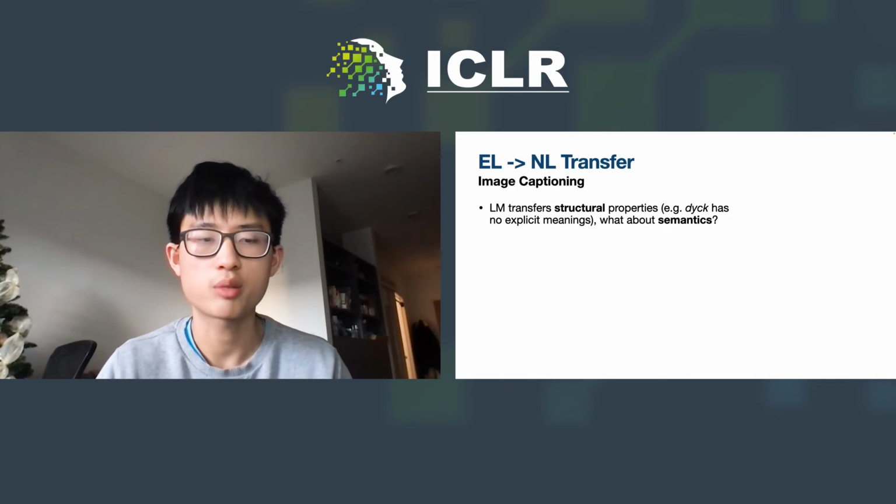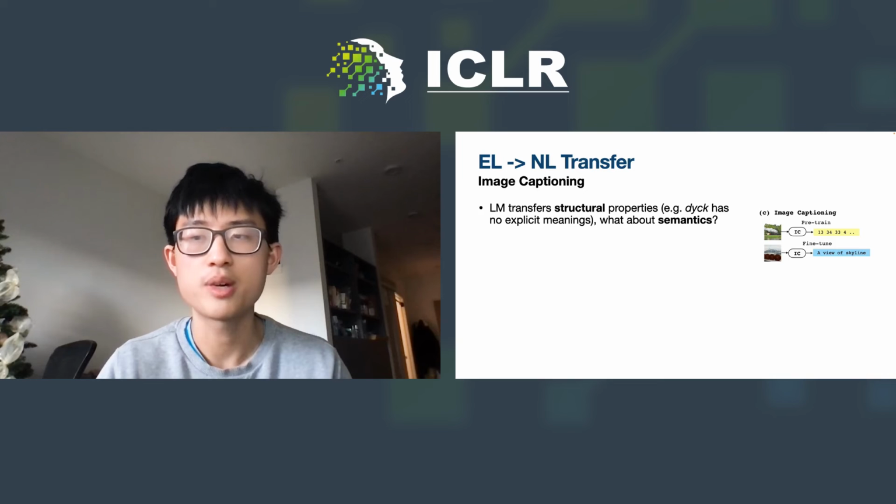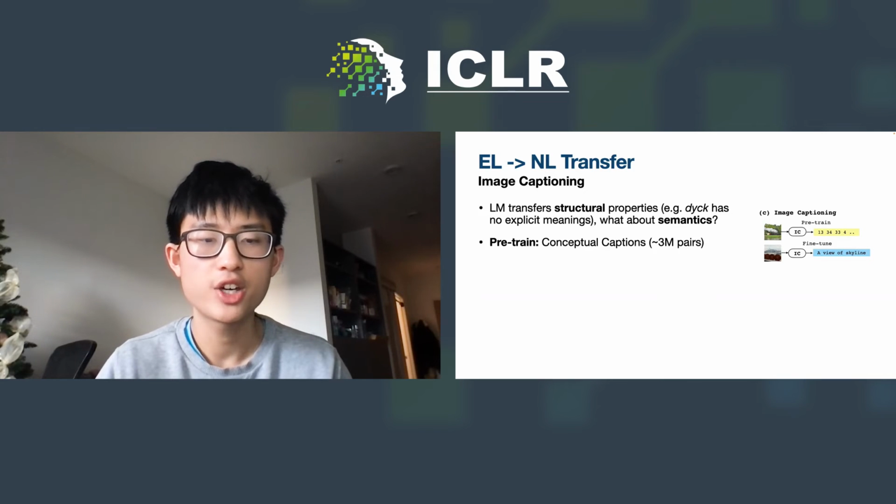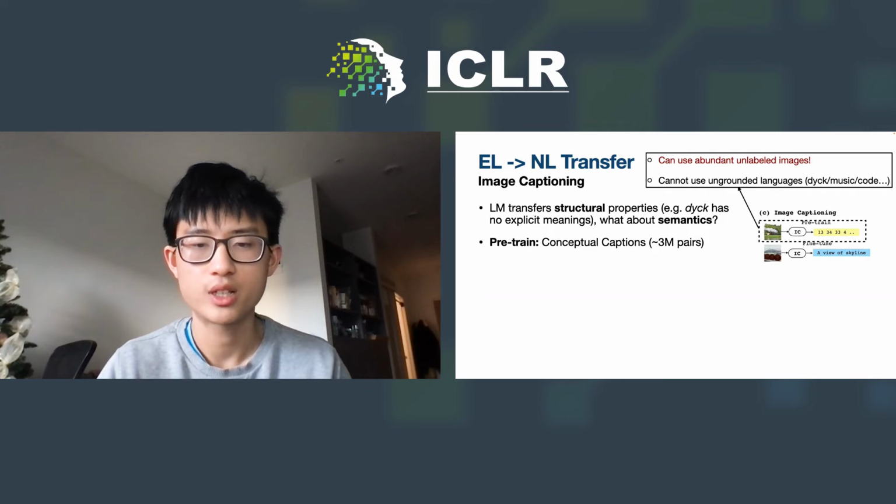To also consider semantic properties of language, we adopt a classic language grounding task, image captioning. Here, we pre-train a model to turn images into the emergent caption. Note that a scheme like this can use any unlabeled images in the wild, without any need for language data. Also, ungrounded languages cannot apply to such a scheme.